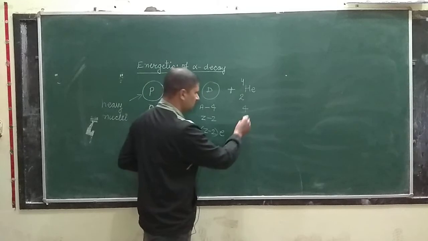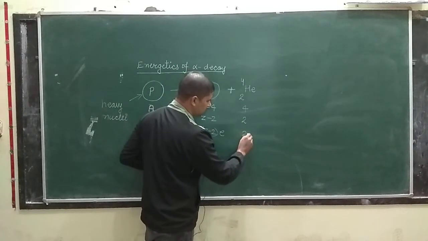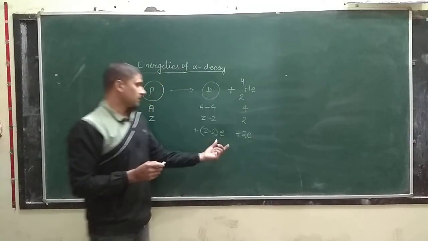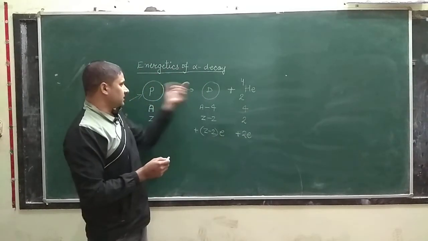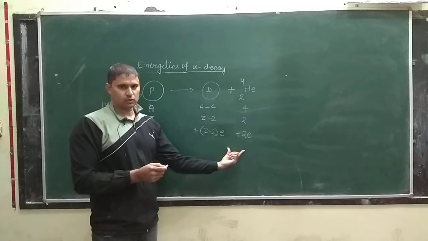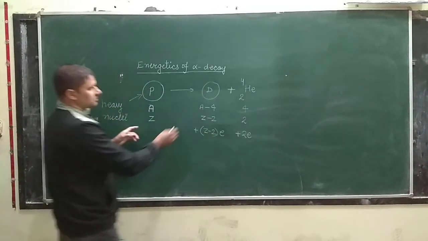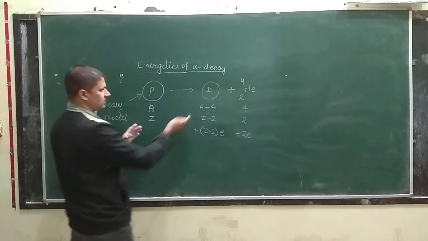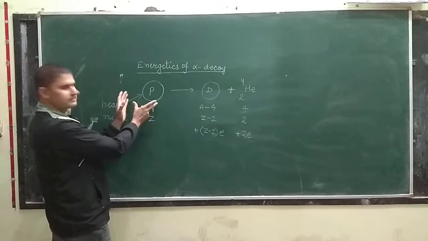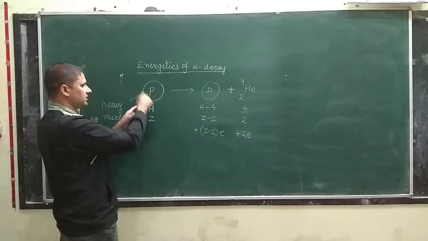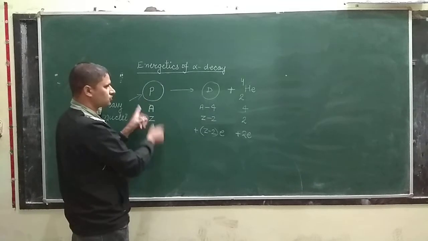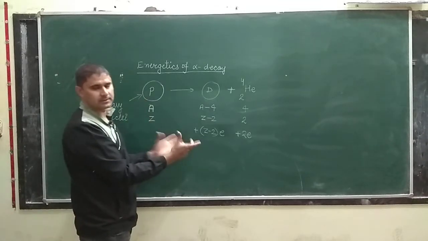And the charge on the helium nuclei is plus 2E. So after this disintegration, a kind of repulsion will occur here. Initially, before decay, this daughter nuclei and this particle are present inside the parent nucleus. Okay class, so a kind of repulsion was there.